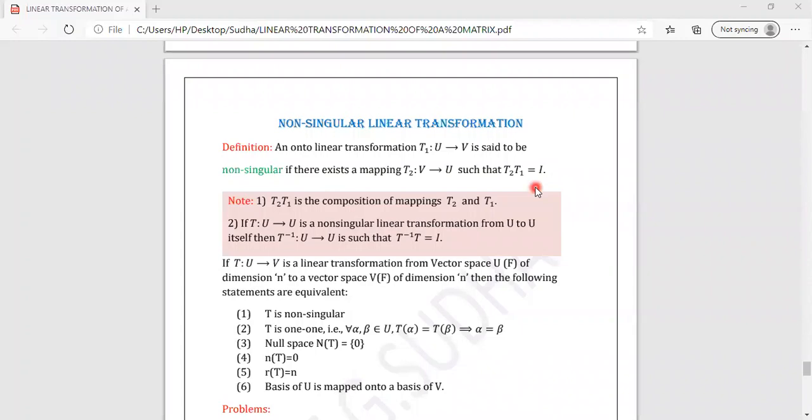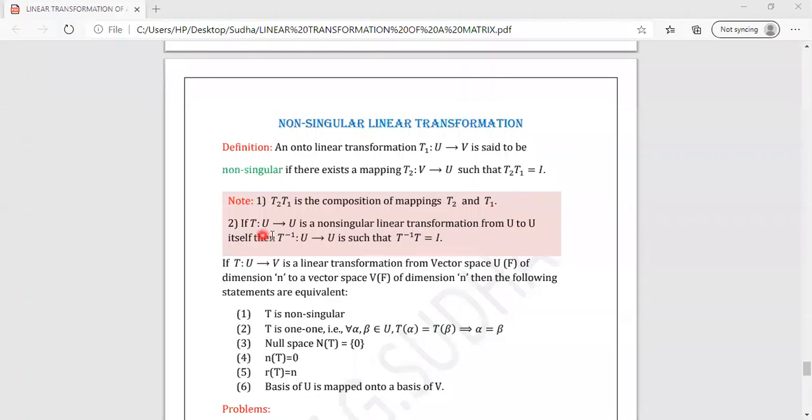So here you can understand, I think. When T1 is given from U to V, if you are able to find T2 from V to U such that T2 composition T1 is equal to the identity mapping, then this T1 is said to be non-singular. So here you have 2 points to remember. That is, T2 T1 is nothing but the composition of mappings T2, T1.